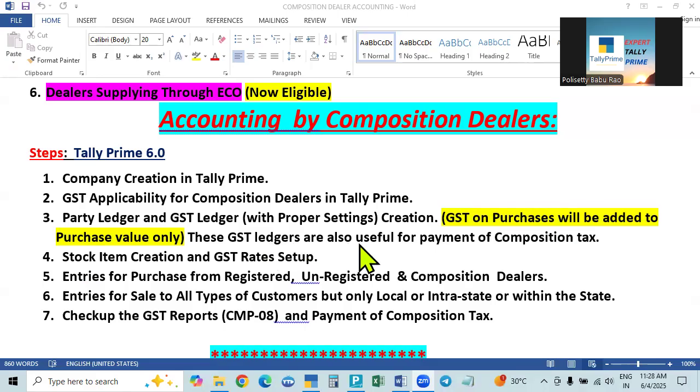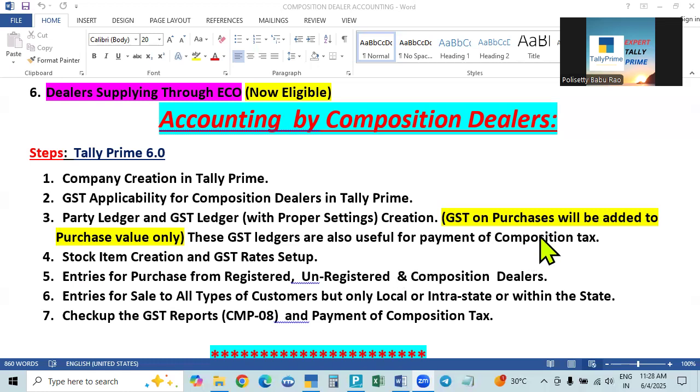We are creating these same ledgers, and they are useful at the end of the month when you sell the goods. On the sales, you have to pay the tax to the government directly from our pocket, 1%. That's called composition tax also. So while paying that, we can use the same ledgers. In the purchase, tax will be calculated and added to the purchase, but in the sales, since the dealer is a composition dealer, tax is not calculated.